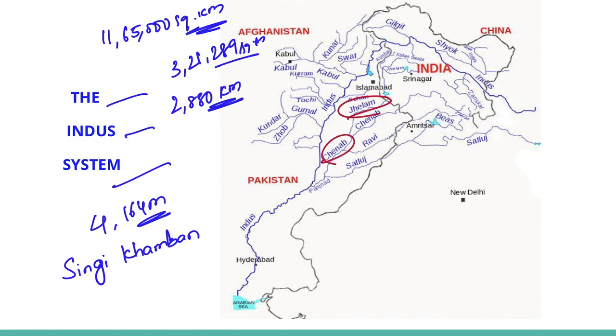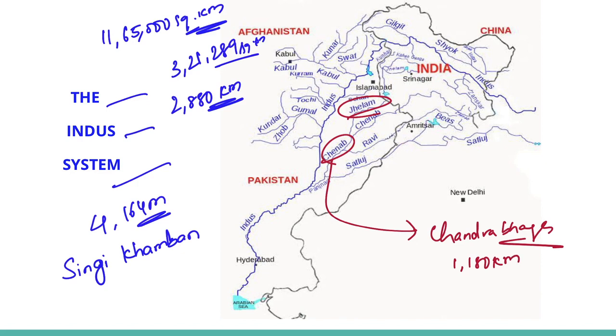The Chenab, which is the largest tributary of the Indus, is formed by two streams, the Chandra and the Bhaga, which join at Tandi near Keylong in Himachal Pradesh. Hence, the Chenab is also known as Chandrabhaga. The river flows for 1,180 km before entering into Pakistan. River Ravi is another important tributary of the Indus. It rises west of the Rohtang Pass in the Kulu hills of Himachal Pradesh and flows through the Chamba Valley of that state.